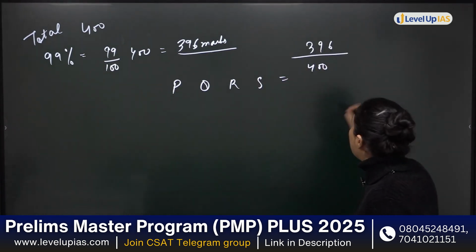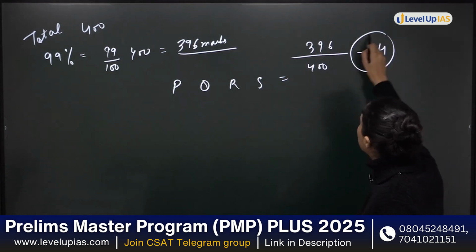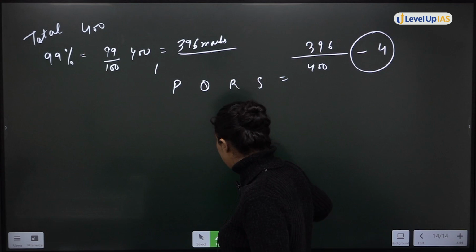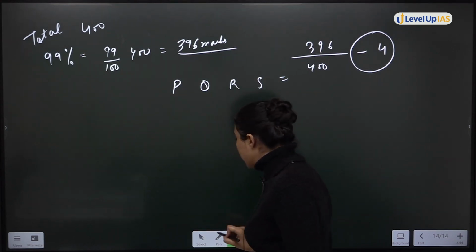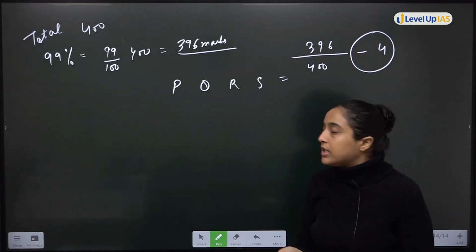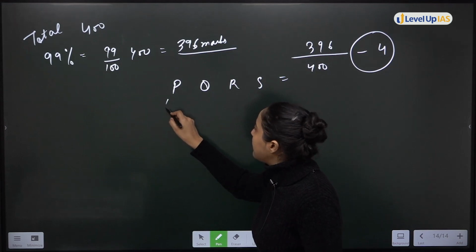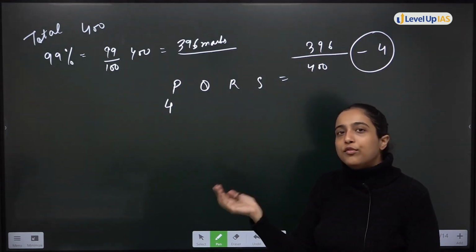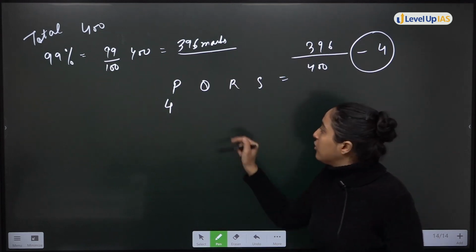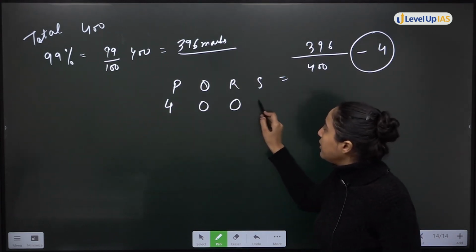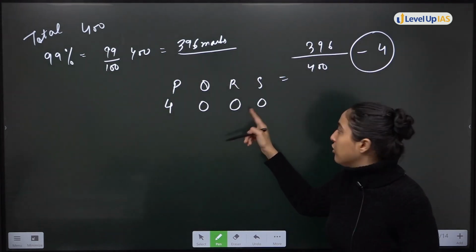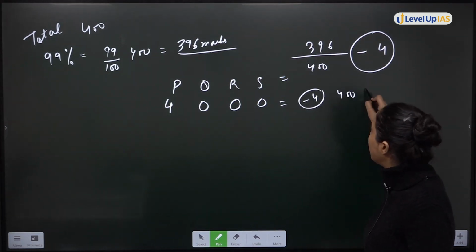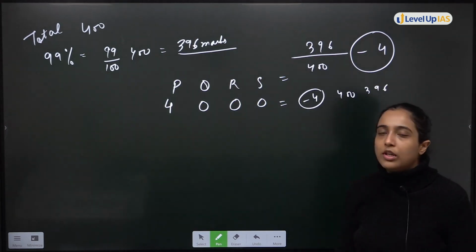That means 4 marks are being deducted from the total. Out of 100, 4 marks are being deducted. Now in how many cases is that possible? For example, let's say 4 marks are lost in P. I am losing 4 marks out of P only. So P 4, and in the others I am losing nothing. So that means I am losing 4 marks out of 400. 396 will be my total.